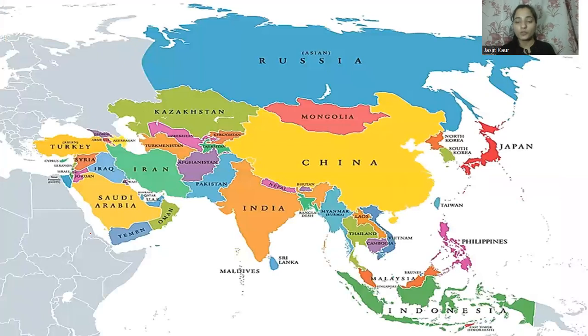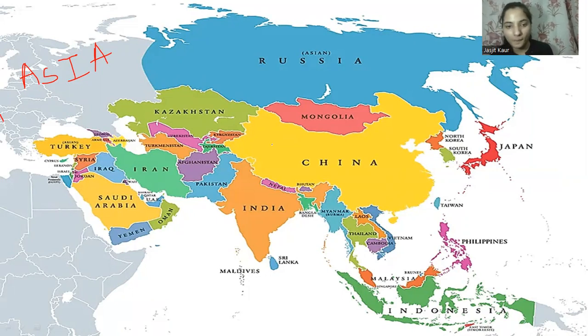So now moving forward, here I have pasted one map for you. You have to observe this map and tell me, this is a map of which continent? Yes, you can write your answer in the comment section. Yes. So this is a map of Asia, as we all know. So now tell me, if I ask you the exact location of India in the Asian continent, what is the location of India?